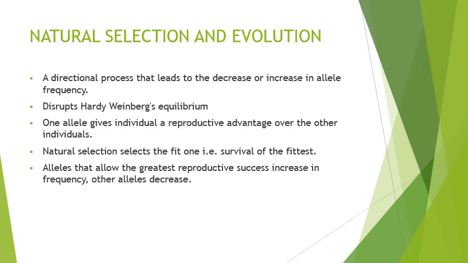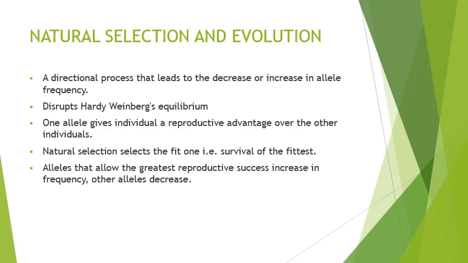So natural selection always selects the fit one, that is survival of the fittest. Natural selection is always directional. It can either select or eliminate, so it can decrease or increase the allele frequency, but it will always be directional.